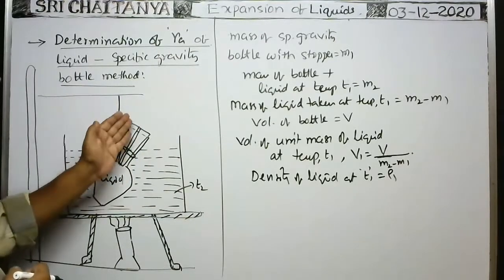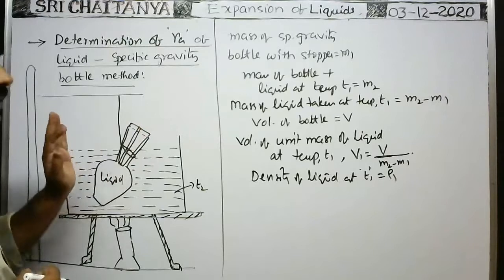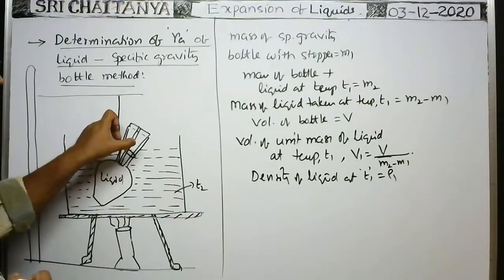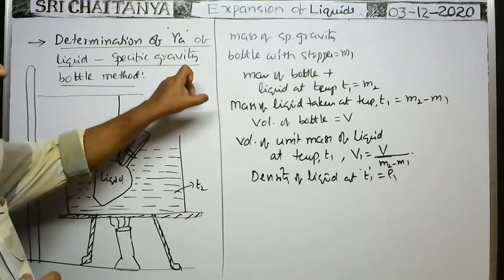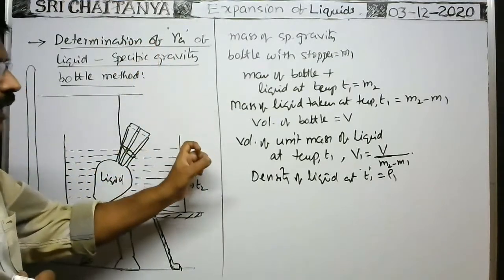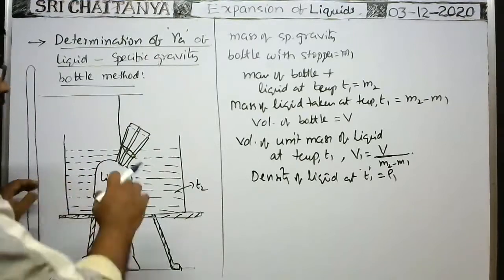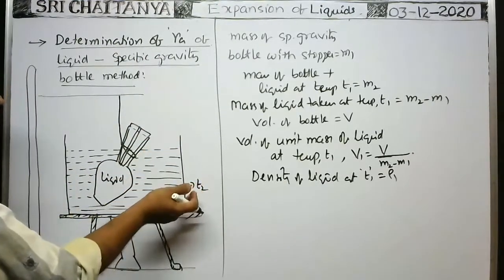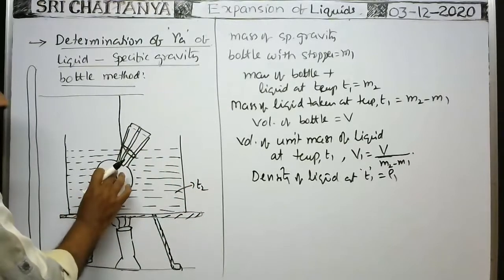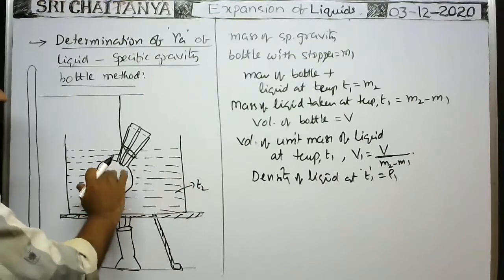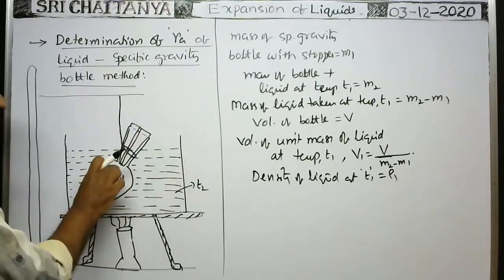Whenever the drops do not come out through the stopper, at that time you gently hold the neck of the bottle, remove the bottle from the liquid, allow the bottle to cool, and again measure the mass of the liquid remained. Whenever the temperature of the liquid in the bottle is heated to T2, because of expansion some liquid expels. So the remaining liquid is there.